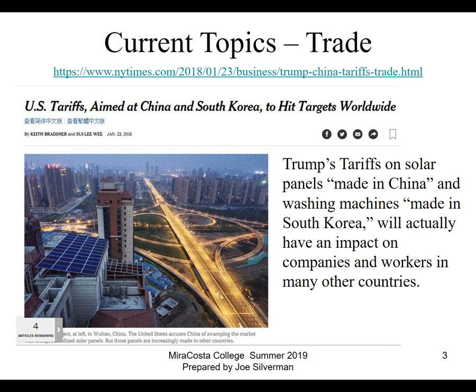And it came at a time when I guess Trump was upset that China and South Korea were sending so many products to the United States. He doesn't seem to view a trade deficit as being something that's normal. I mean, we do have big trade deficits, but it doesn't mean that the people that sell more to us and buy from us are doing anything unscrupulous. Nonetheless, he didn't like that, so he imposed tariffs on solar panels coming from China and washing machines coming from South Korea. And this came at a time when he needed China and South Korea's help with North Korea, because North Korea is trying to make nuclear weapons and missiles.